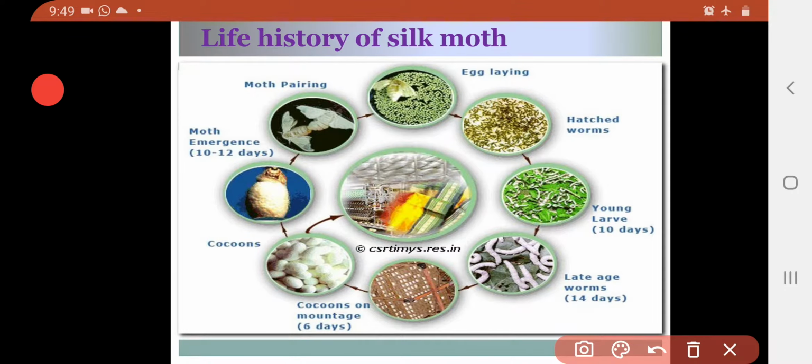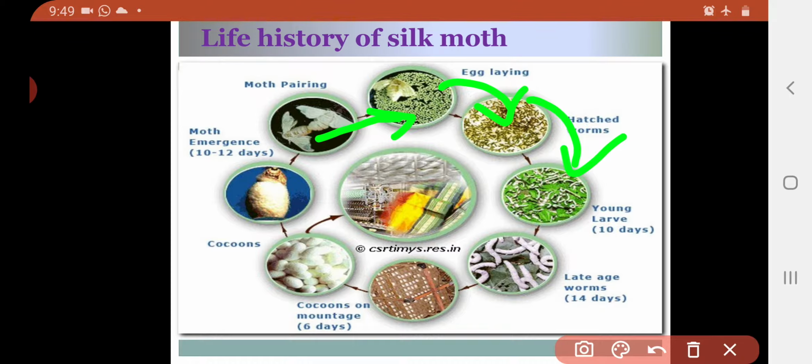When we take a pair of silk moths, they will lay eggs. The eggs will hatch as worms. Then after 10 days they will convert into the form of larva.